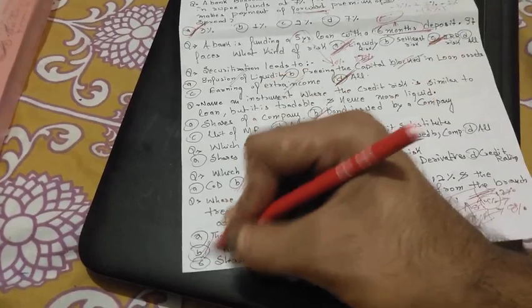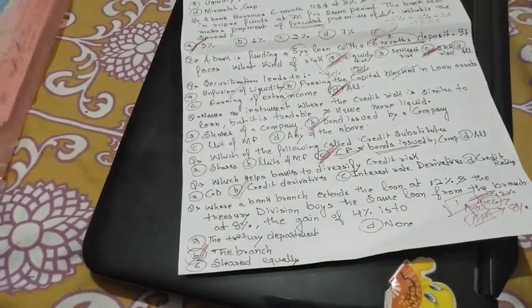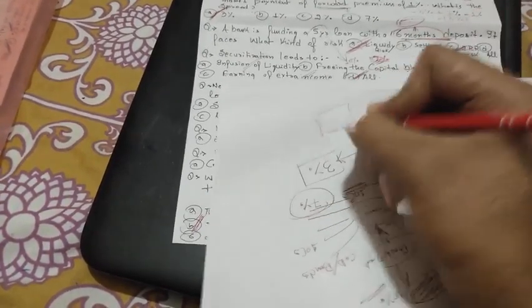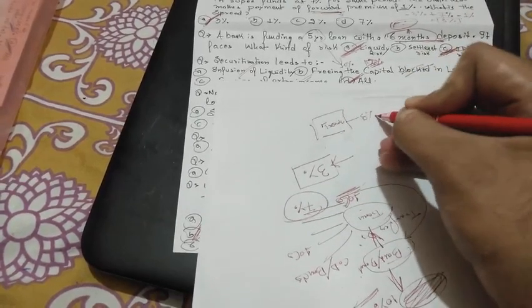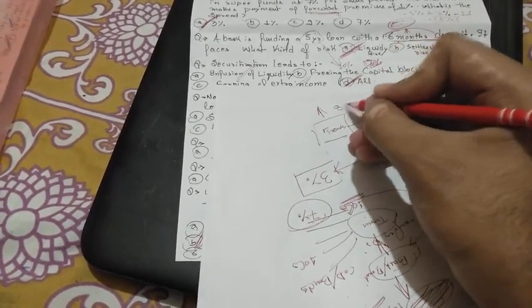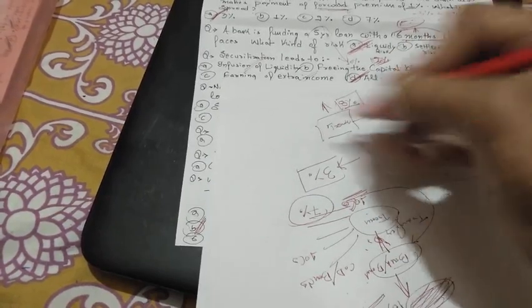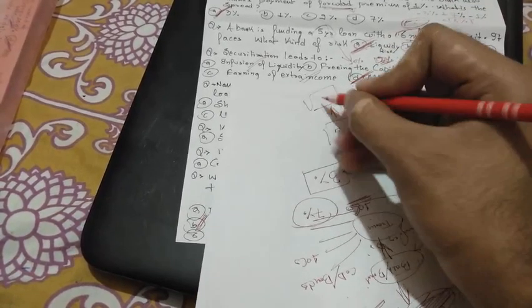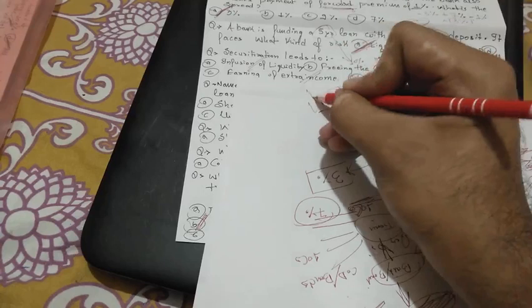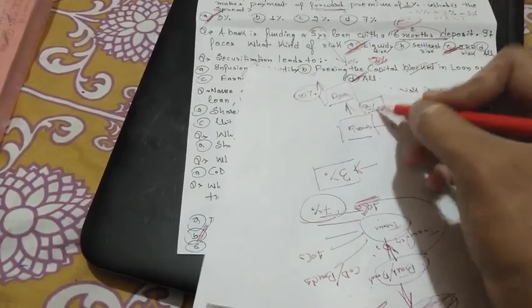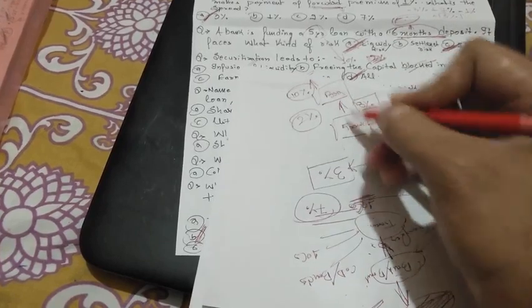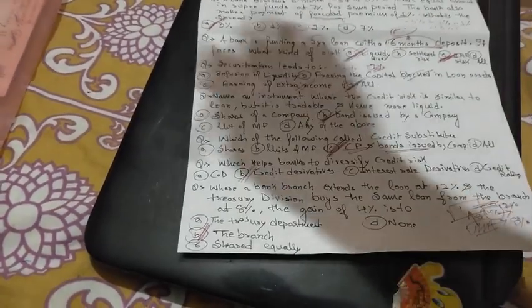The option is branch. What is it saying? It is saying that, let's say treasury has lifted the money at 8% and given it to the branch at 8%, and the branch in turn gave the money to the borrower at 10%. So the difference of this, that is 2%, will go with the branch. It is the income of the branch. So here it is asking the same question. So the option is B, branch.